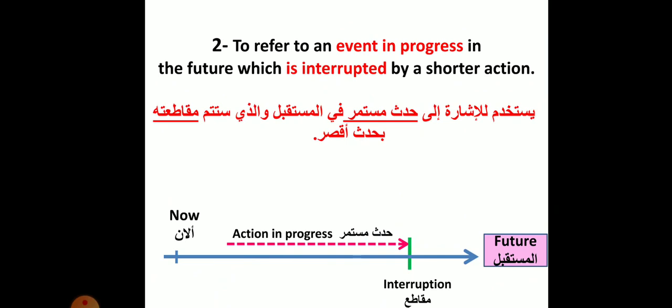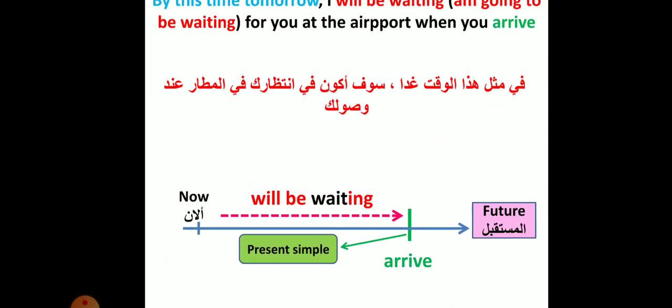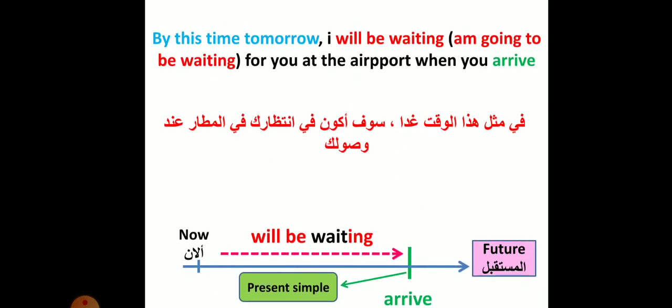The second use is to refer to an event in progress in the future, which is interrupted by a shorter action. An event in progress, and then we have another one which interrupted it, which is a short action. Look at the timeline. We have the action in progress, and then we have the interruption. Let's see the example. By this time tomorrow, I will be waiting, or I am going to be waiting for you at the airport when you arrive.